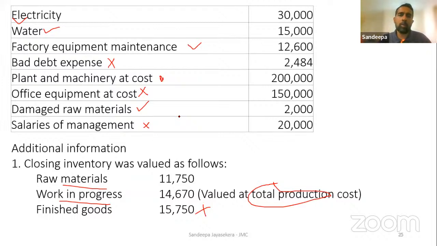What is the double entry for the closing inventory? Debited to inventory, credited to manufacturing account. Debited to inventory. Inventory is an asset. Raw material has not been sold yet. That's an asset. On the other side, it's unsold. It has not been used for the completed product. This is some raw material not taken for the completed product. We have to remove that from the manufacturing account. Debited to inventory asset, credited to manufacturing account.